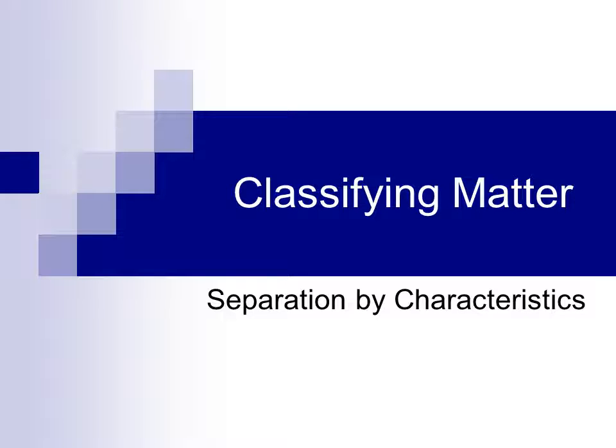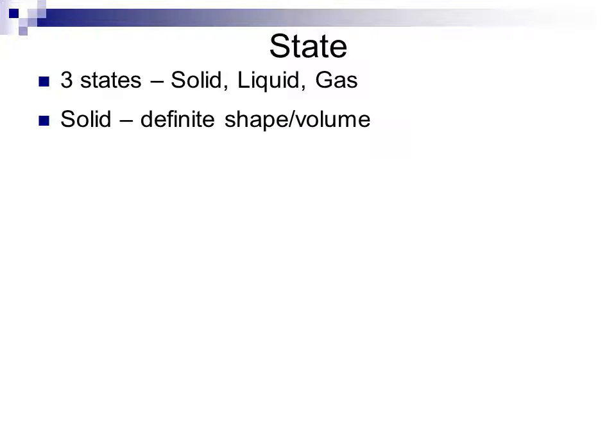Classifying matter, looking at the separation of different types of matter by their characteristics. State is one way that we will identify or classify matter. There are three basic states of matter. We have solid, liquid, and gas.